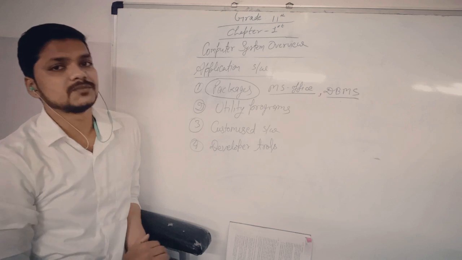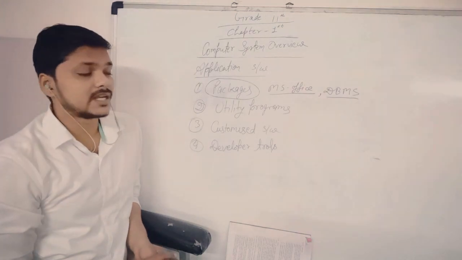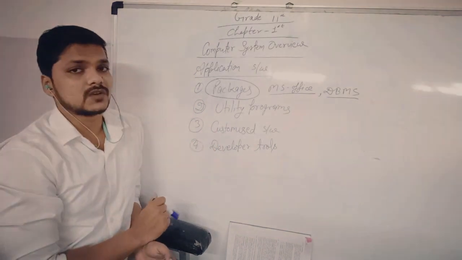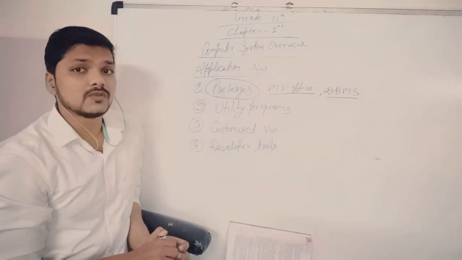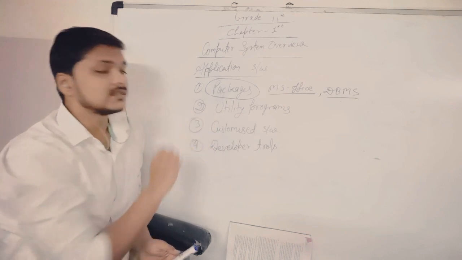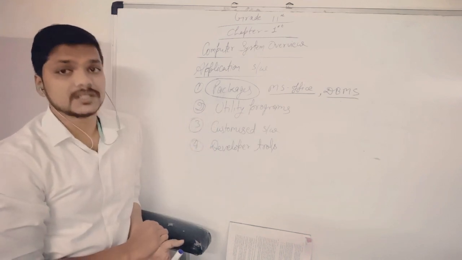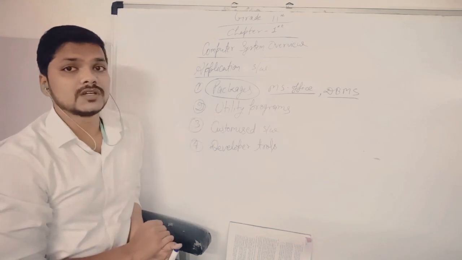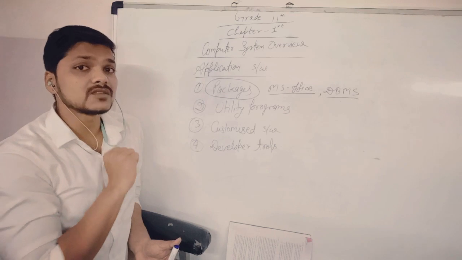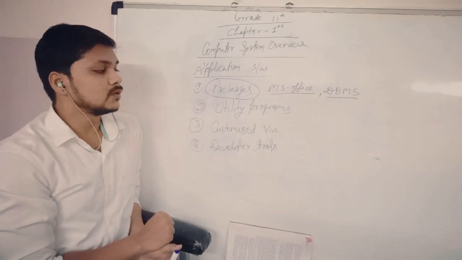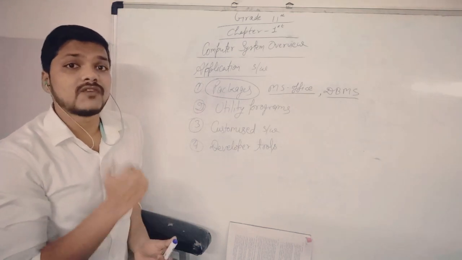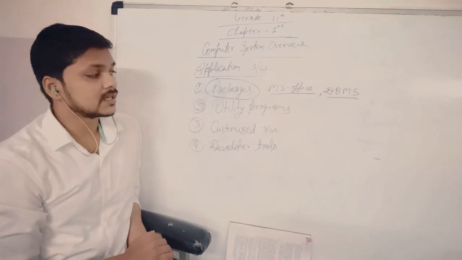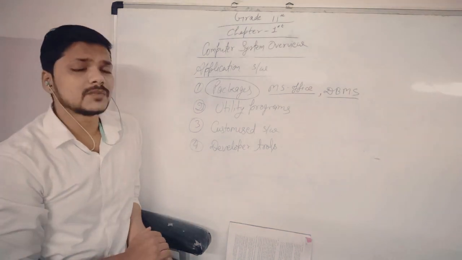Next is utility programs. What are utility programs? Utility programs or utility softwares are programs that are very helpful for our computer processing systems. If we want to remove the load of our computer, improve its performance, or rearrange the information and files in its memory, then we need to install those types of software. I am giving a very simple example.